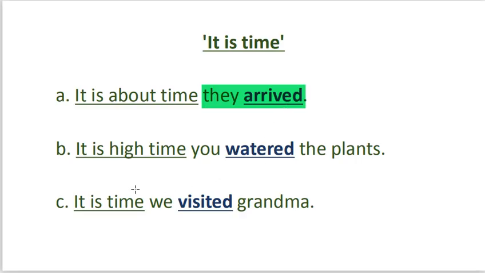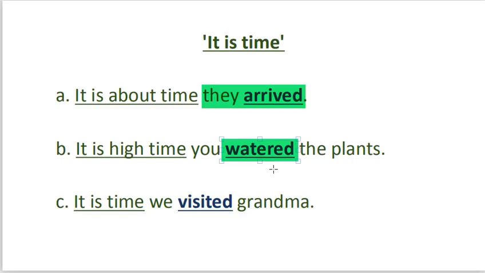The second example, it is high time you watered the plants. This means you should have watered the plants and you should do it without any delay. It is about time you watered the plants. Take note of the verb here, watered. It must be in past tense.